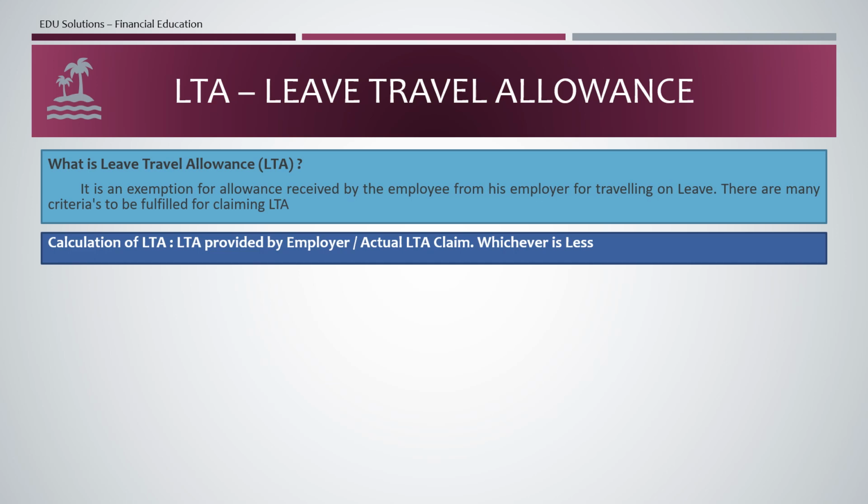It is simple. The LTA provided by the employer, that means your salary slip will have a part called LTA. It is mentioned as part of the annual package or monthly, and a part of it you will be receiving. It varies from company to company. Whether it is the LTA provided by the employer or the actual LTA claim, how much you spend on your vacation, whichever is less.